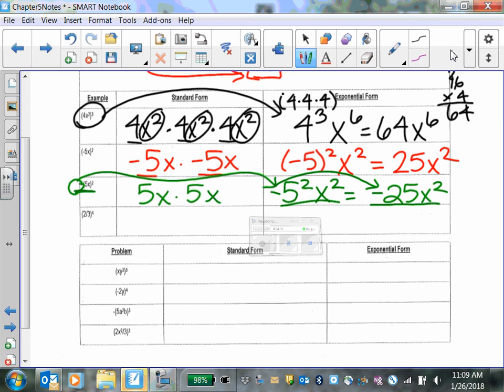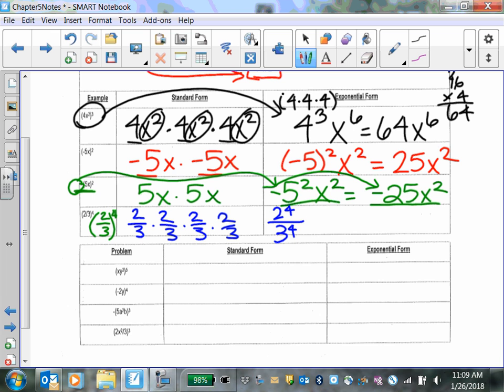The last one is a fraction, so I'm going to rewrite it. 2/3 to the 4th. So how many 2/3 am I about to write? 4. So it's 2 to the 3rd times 2 to the 3rd times 2 to the 3rd times 2 to the 3rd. Again, don't overthink it. How many 2's are there? 4. So it's 2 to the 4th over, you have to leave it as a fraction, 3, 3, 3, 3, so 3 to the 4th.